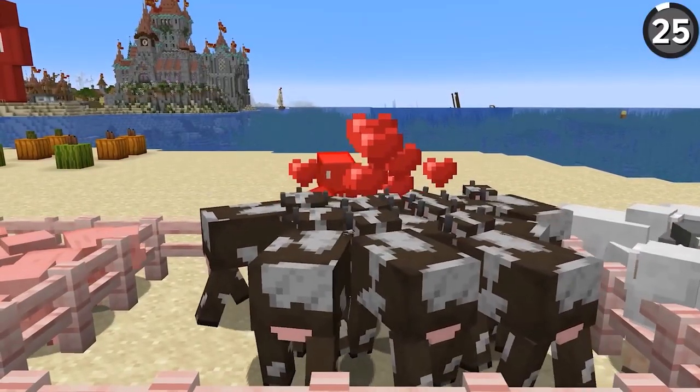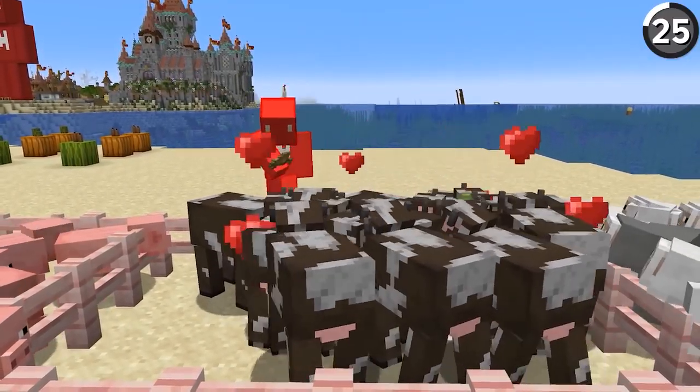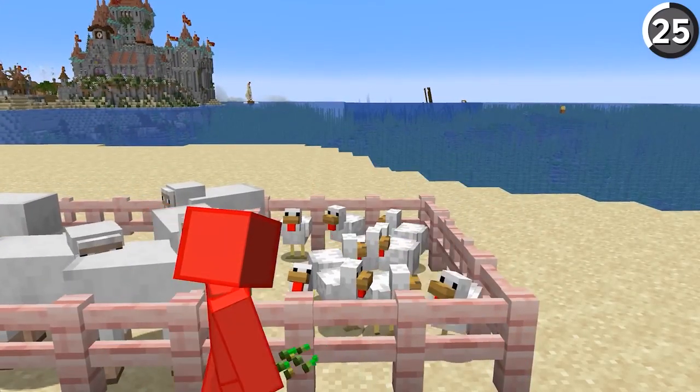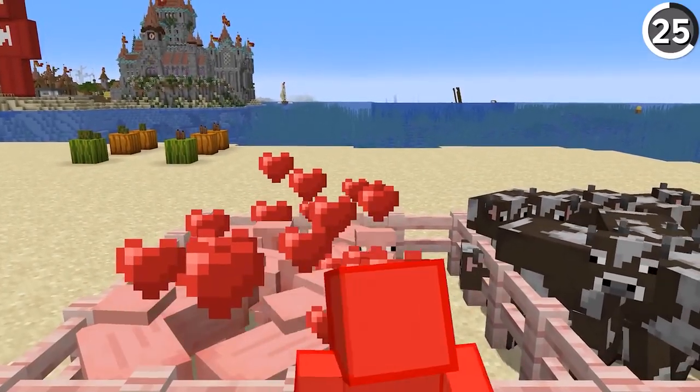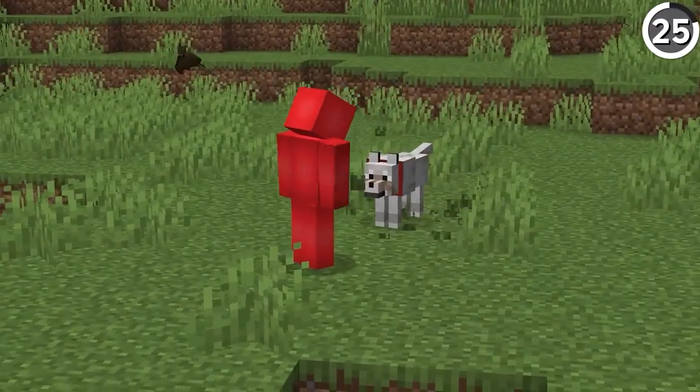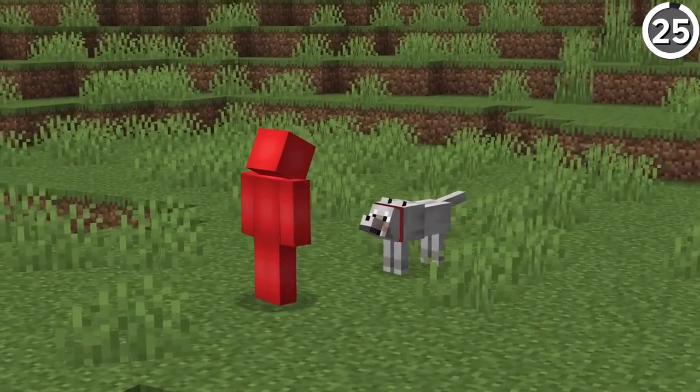Minecraft mobs actually have the traits of both male and female sexes. For example, all the chicken can lay eggs, and all farm animals can be bred. And in the real world, this makes Minecraft animals more similar to that of tapeworms or snails, meaning that your favorite pet wolf might actually be a barnacle in disguise.